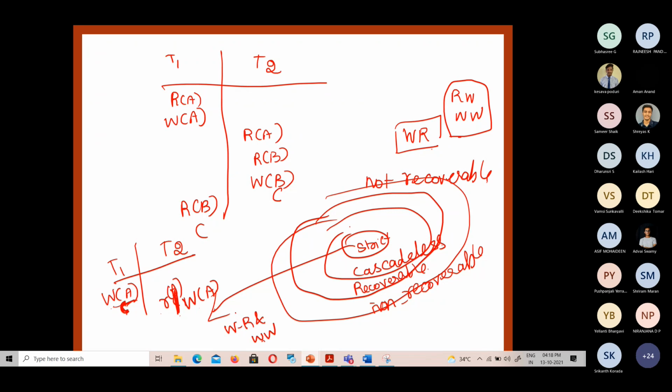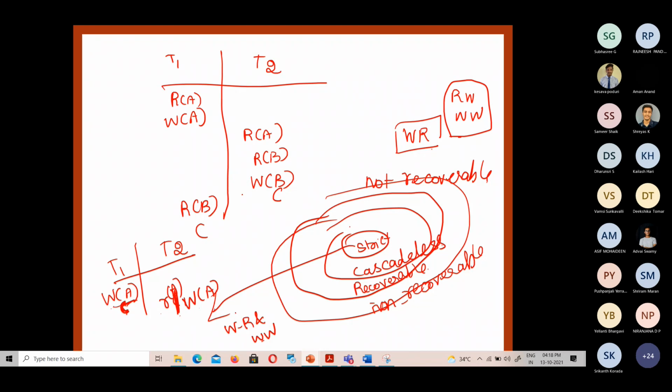Other cascadeless and recoverable schedules will address only the WR conflict. The strict schedule addresses both WR and WW dependency. Still, inconsistency may be there because of RW dependency. RW conflict in strict schedule. So this is the hierarchy.